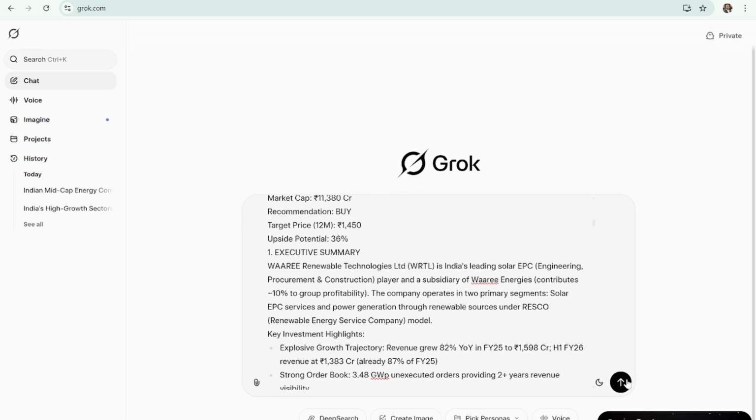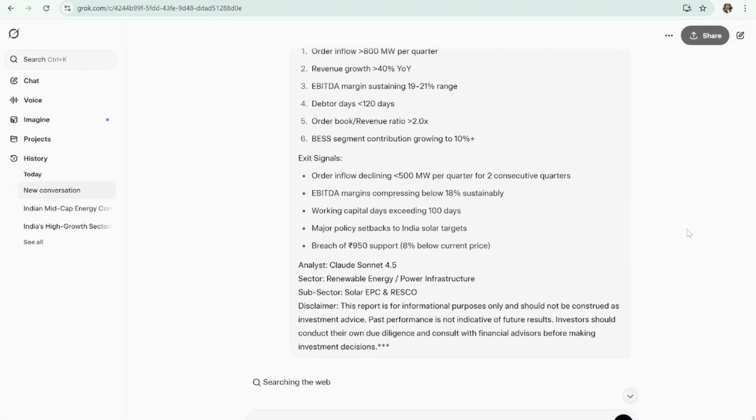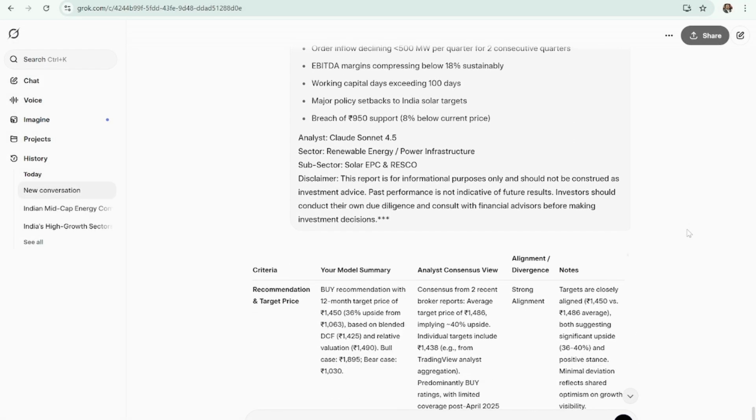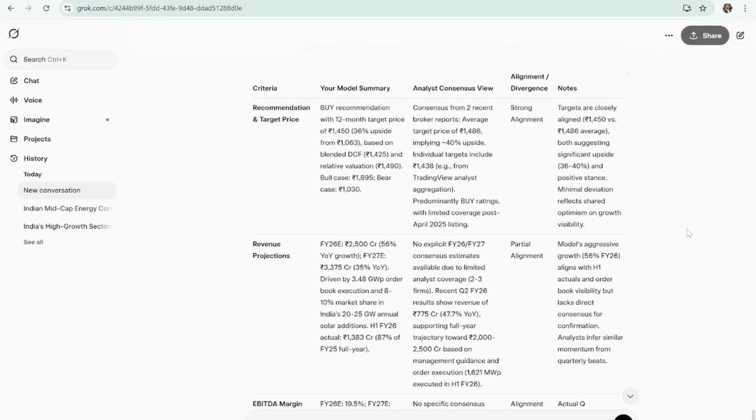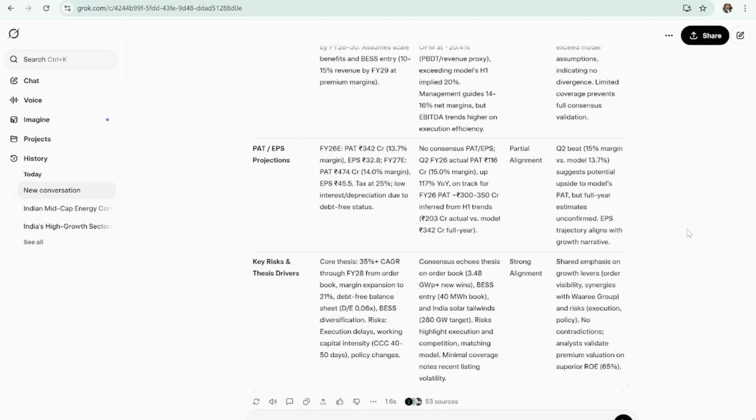So let's see what Grok has to say. What we are doing is looking at the recommendation and comparing it with real life analyst consensus, and then we are seeing what Grok has researched.